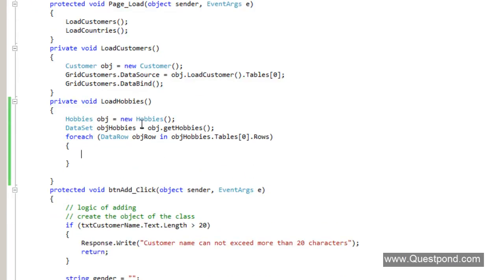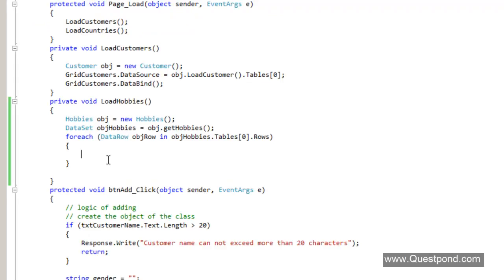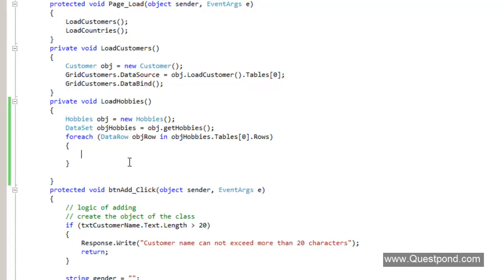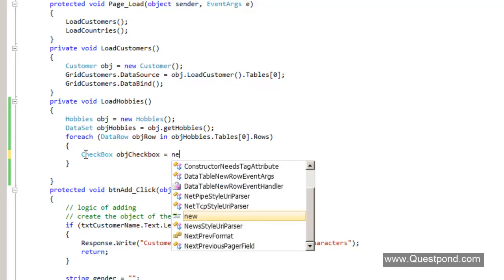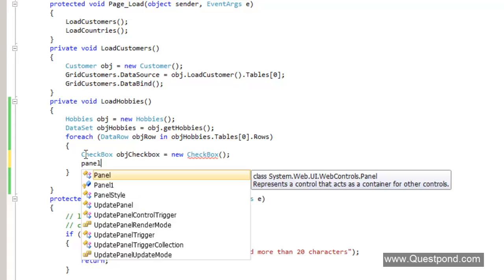So you can see that we have invoked the GetHobbies function, and in turn it will call the data access layer, and it will return all the records of the hobbies table, that means of the hobby master, that means these records, right? And now for each one of these records, that is reading, swimming, writing, watching movies, we want to create a checkbox object and add it to the panel. So we'll create a checkbox object here, objCheckbox, a new checkbox, and we'll add it to the panel.